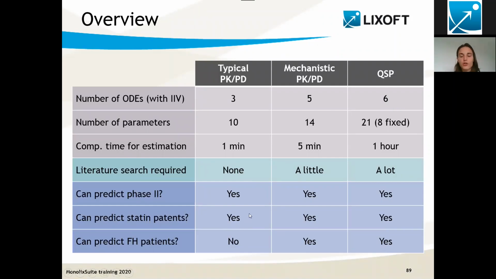So my personal choice, if I had to answer the clinical questions, would be to choose the intermediate model, which has really enough detail to capture the modifications we would like to make to answer the clinical questions, by modifying a bit the parameter values or the model structure. And at the same time, it's really quick to run and simple to understand.